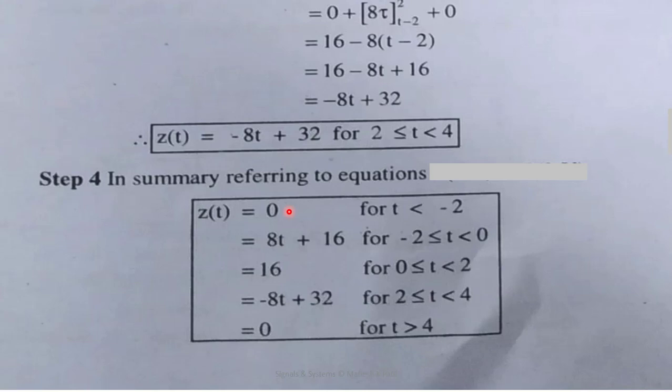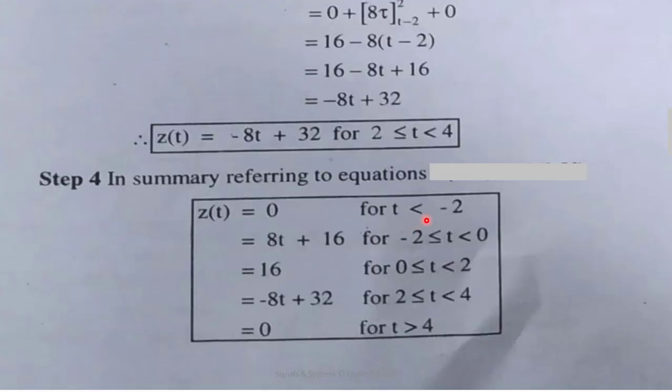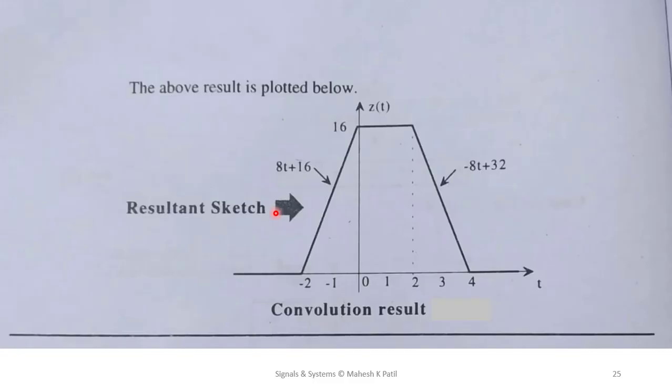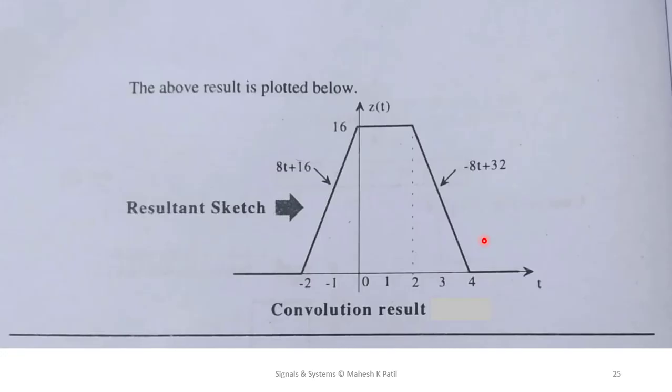Now summing all these outputs, we get the final result of z(t), which is plotted here. For the region t less than minus 2, output is 0. Then for the region minus 2 to 0, output is 8t plus 16. So it is a ramp signal like this.